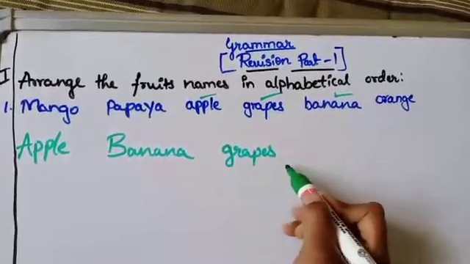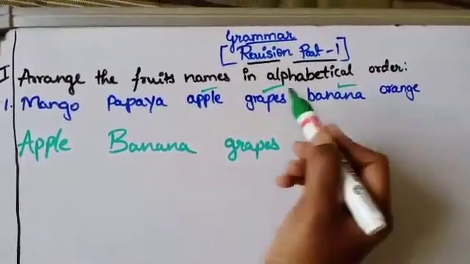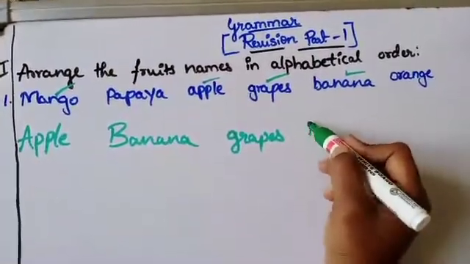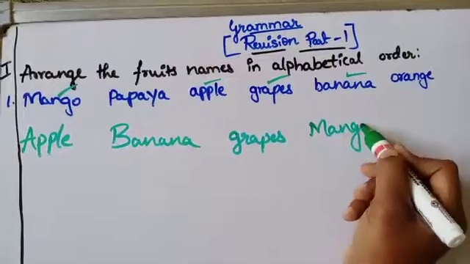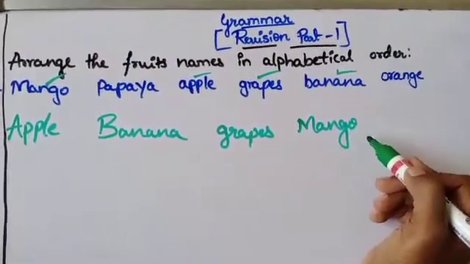Grapes. The next is, which comes after that? Mango. The next one is orange.